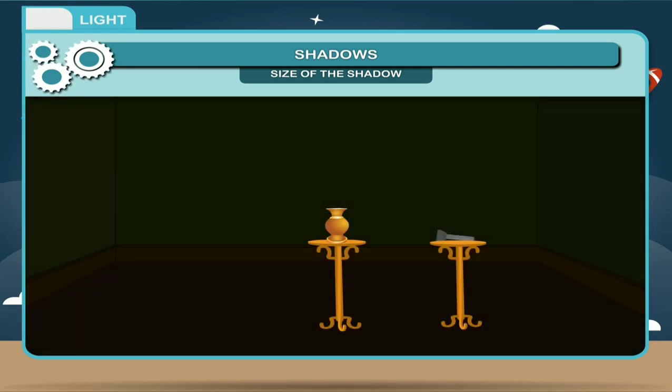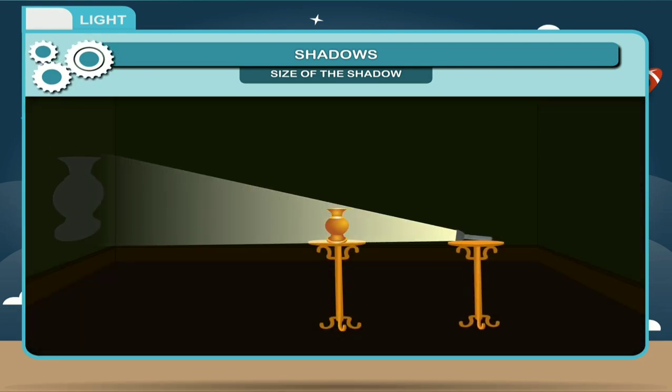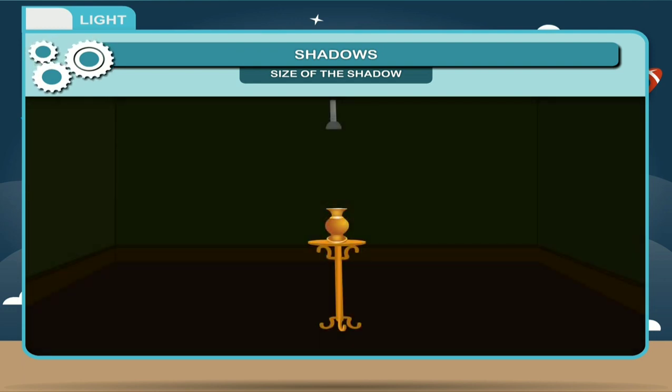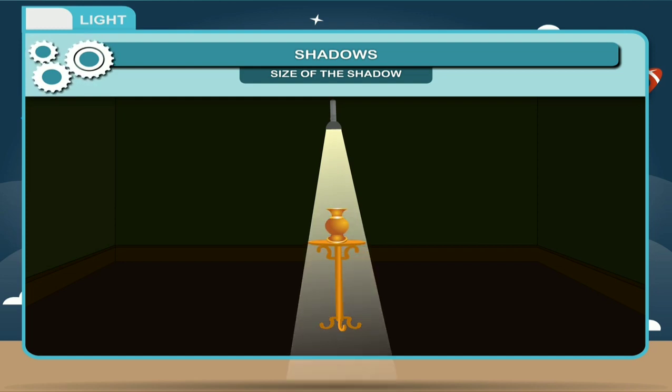As we move the source away from the object, the shadow gets smaller. When the light shines on the object from above, the shadow appears on the floor beneath the object and it is very small.